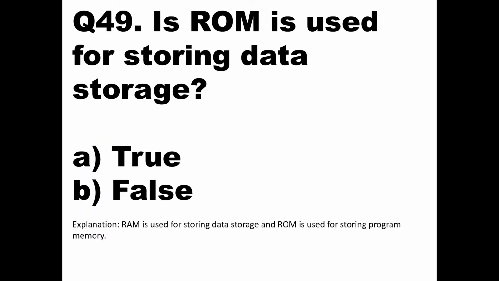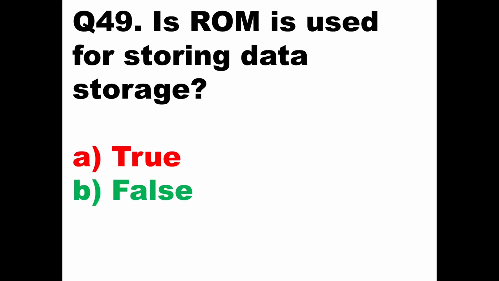Is ROM, read-only memory, used for storing data? No, ROM is not used for storing data. It is used for storing program memory. RAM, random access memory, is used for storing data. So for this question, the answer should be false. This statement is false because RAM is used for data storage and ROM is used for program storage. Clear? Then we'll go to the next question.